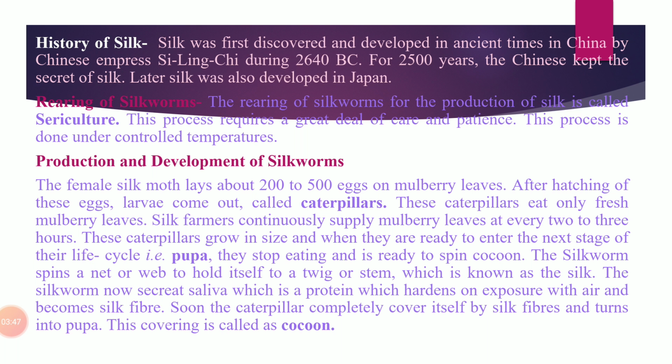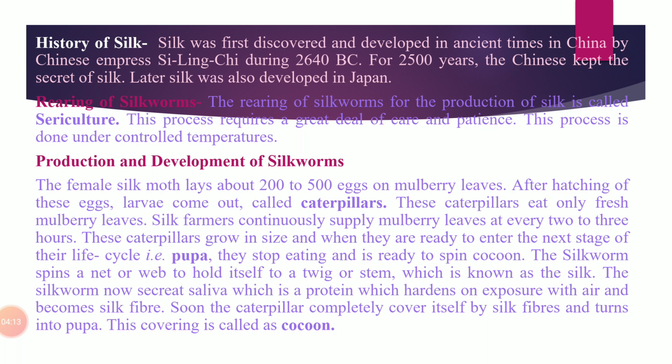Now we will study about the history of silk. As silk is a weavable fiber, which means it can be woven into fabrics, it was first discovered by the Chinese empress, Shi Ling Shi, during